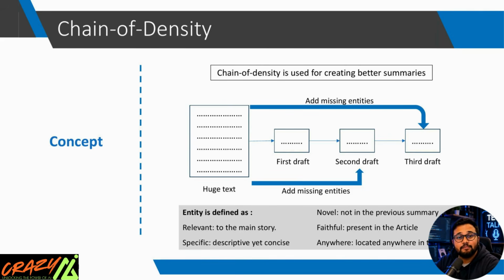Imagine reading a 50-page research paper and the summary tells you only the conclusion. What about the methodology, the dataset, the limitations, the future scope? Those details are gone. That's exactly the problem that chain of density prompting solves.